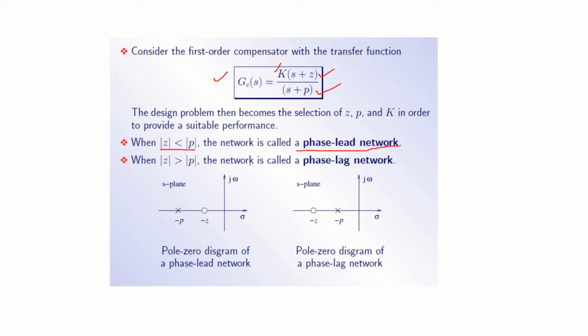If Z is greater than P, then it is called a lag compensator.